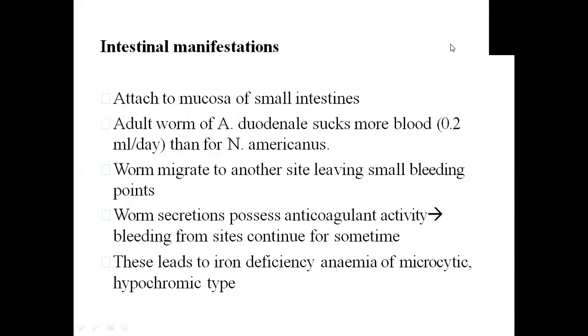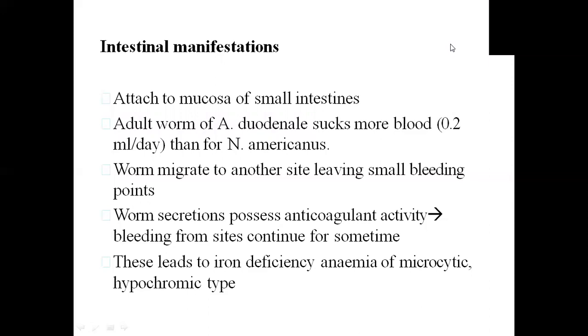Intestinal manifestation: what will they do in the intestine? They will attach to the mucosa of the small intestine. It sucks around 0.2 ml of blood per day. Usually, they migrate from one side to the other and leave a small bleeding point where they were earlier attached.